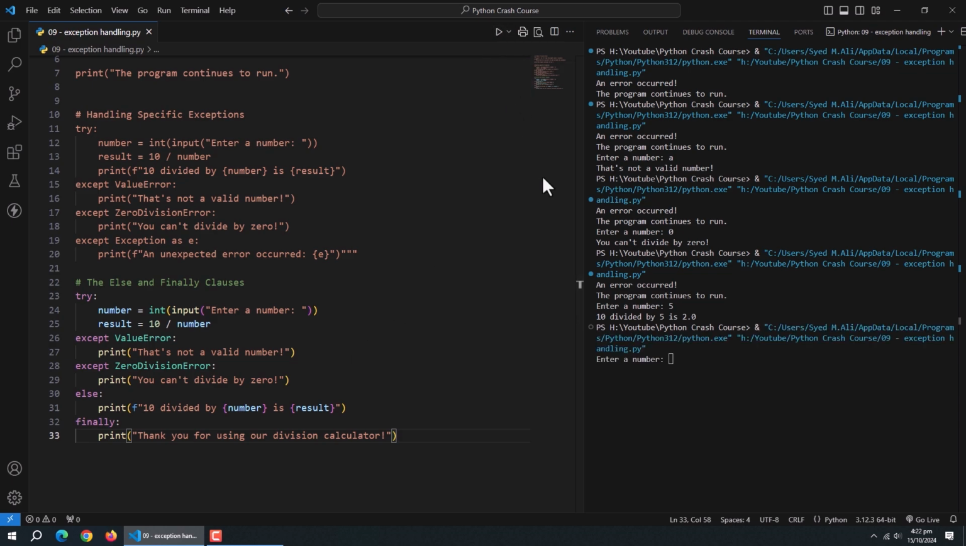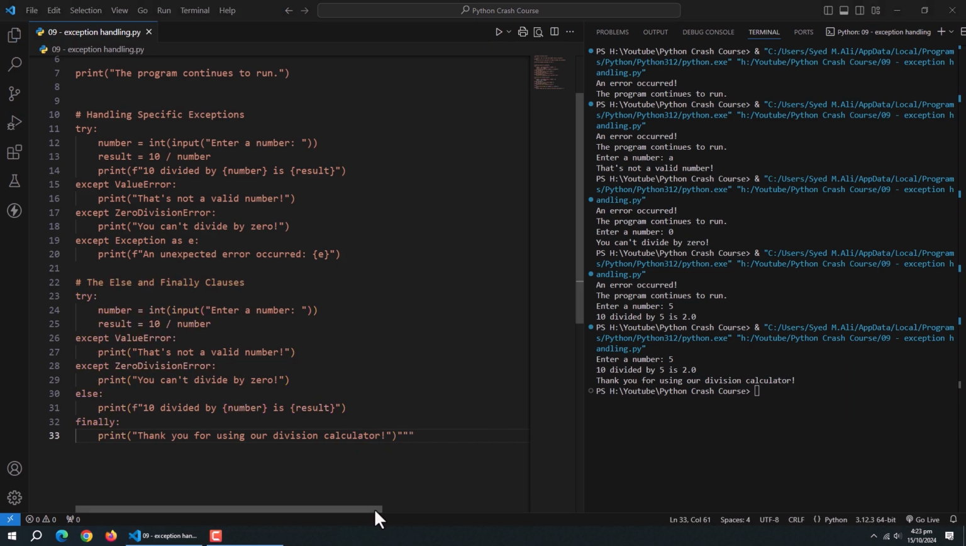We can also use else and finally clauses with our try/except blocks. In this example here, we used the else block, and after that, we used the finally block. The else clause runs if no exception was raised in the try block. The finally clause runs no matter what, whether an exception was raised or not. It's often used for cleanup operations.